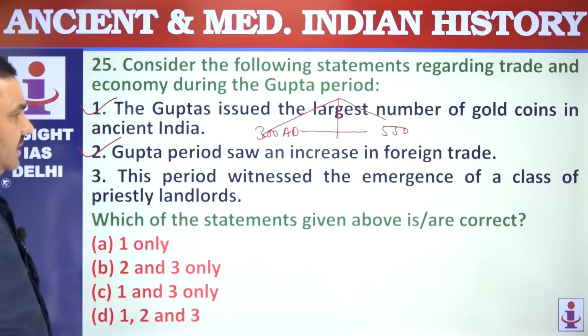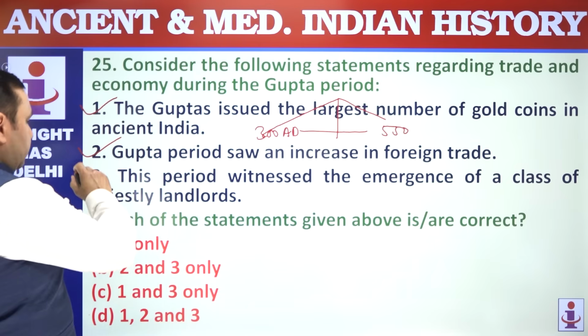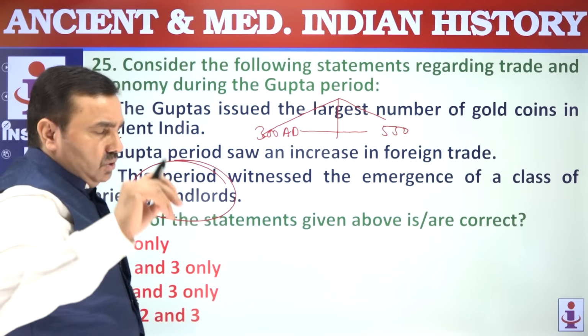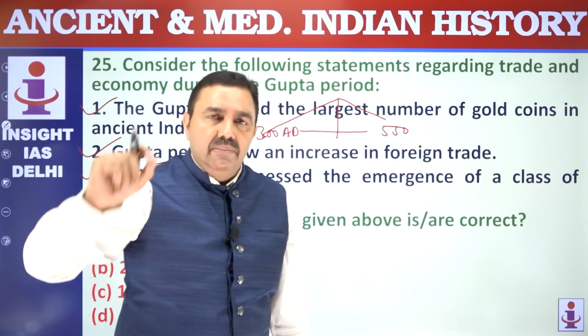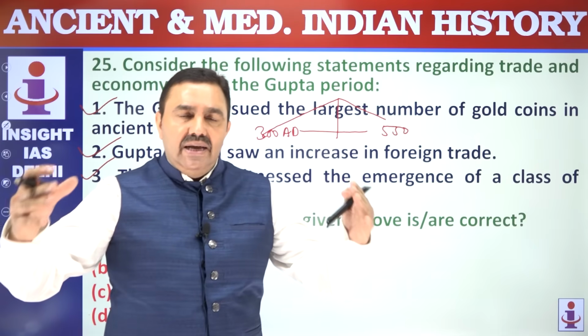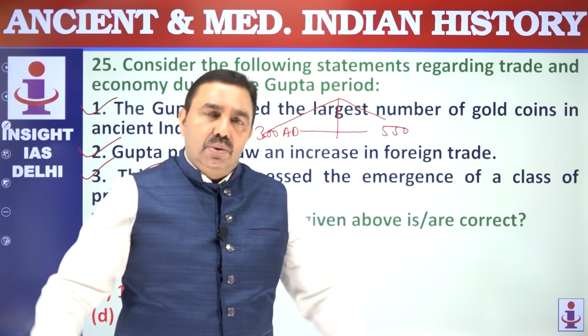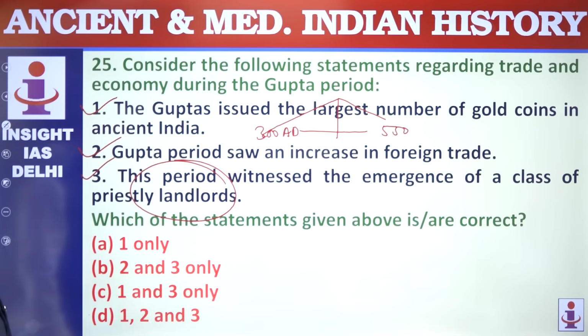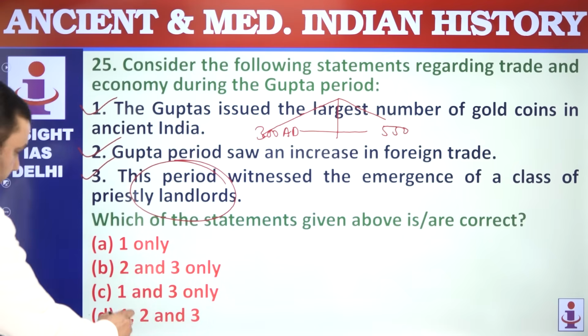This period witnessed the emergence of a class of priestly landlords because the Gupta rulers issued land grants to temples, to Brahmanas, to senior military commanders. So those who received land grants became landlords. So that is correct. 1, 2, 3, all are correct. D.